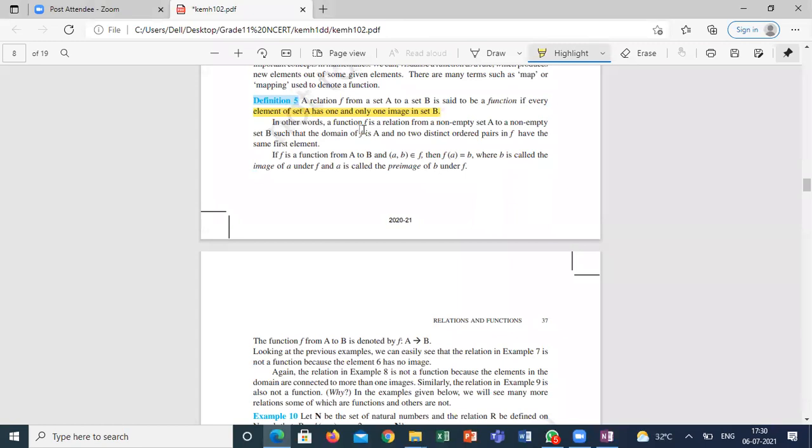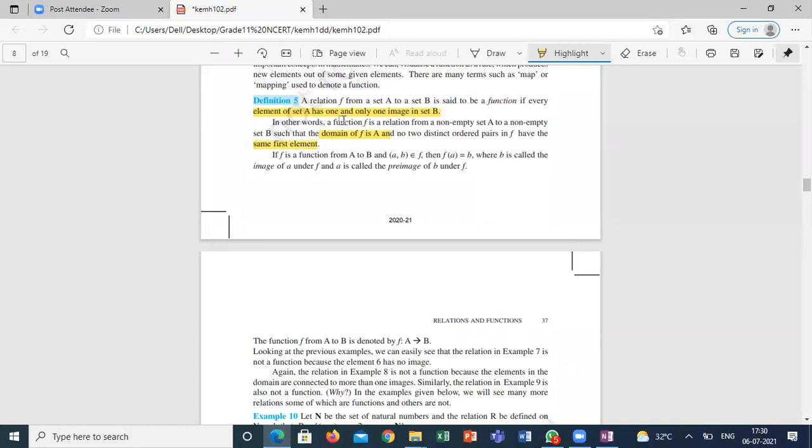In other words, a function f is a relation from a non-empty set A to a non-empty set B such that the domain of f is A and no two distinct ordered pairs in f have the same first element. If you collect all the ordered pairs of the function, no two distinct ordered pairs have the same first element. What is the meaning of the first element being the same? The element of A would have two different images.